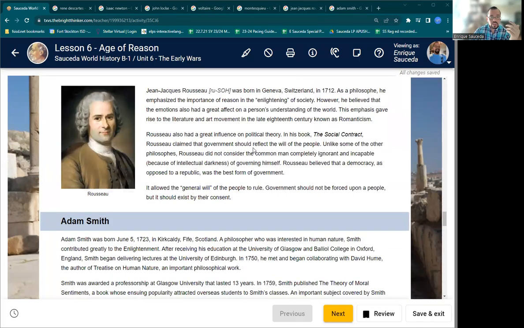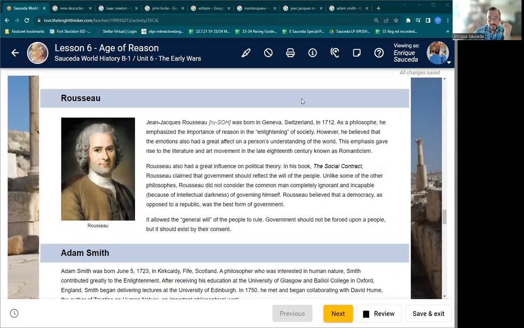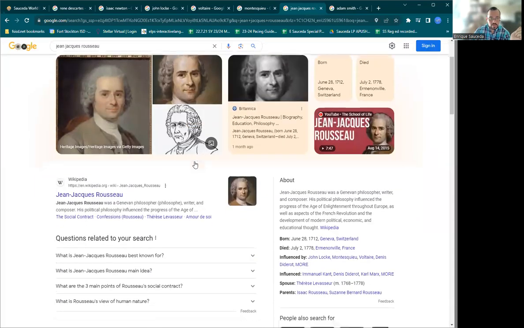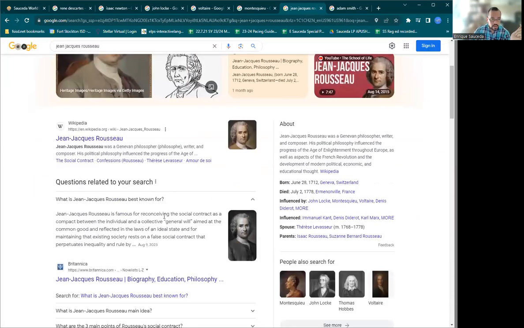Baron de Montesquieu. Jean-Jacques Rousseau was born in Geneva, Switzerland in 1712. Sorry, I said 1512. Just messing up today. My bad, guys. Rousseau had a great influence on political theory. His book, The Social Contract, claimed that government should reflect the will of the people. So what John Locke said earlier, Rousseau takes a bit deeper, allowing the general will of the people to rule. People rule, not government. The people give the government its power. He is best known for reconceiving the social contract as a compact between the individuals of a collective, the general will, aimed at the common good, and government.